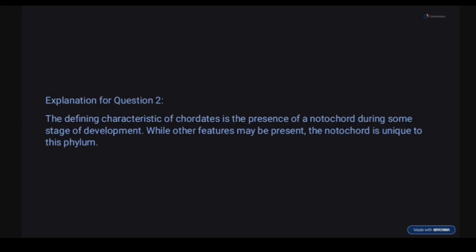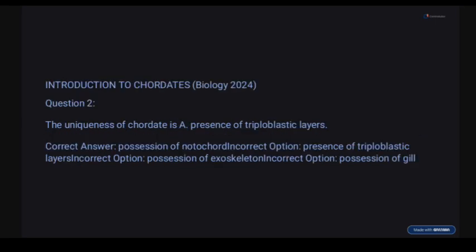Now, triploblastic layers are true for many chordates, but not for all. Many non-chordates as well have triploblastic layers, three germ layers. So it's not just peculiar to chordates. Something like arthropods, spiders, they still have three germ layers: endoderm, ectoderm, and mesoderm.